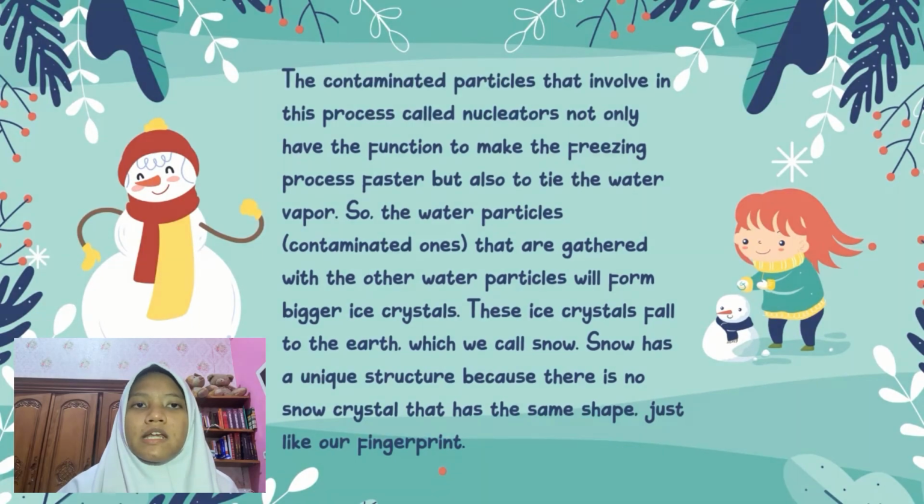The contaminating particles involved in this process are called nucleators. They not only have the function of making the freezing process faster, but also of tying the water vapor. So, the contaminated water particles that gather with other water particles will form bigger ice crystals. These ice crystals that fall to earth are what we call snow. Snow has a unique structure because there is no snow crystal that has the same shape, just like our fingerprint.